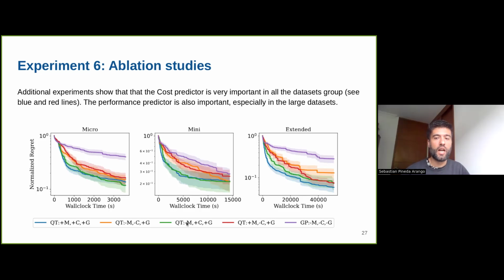And we can see meta-learning is especially important for the extended version, because the gap between meta-learning and cost awareness is larger than with only cost awareness. It means that the gap between the green line and the blue line is larger in this case.